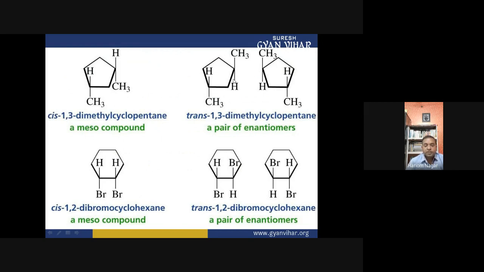Well, in the enantiomers there is no plane, because the orientation of the groups is different. There is also no plane here. But when we see this compound in the mirror, it will look like this. So these are mirror images. Now, this is the second example: cis-1,2-dibromocyclohexane, and this is trans-1,2-dibromocyclohexane. This is a meso compound, and this is a pair of enantiomers.